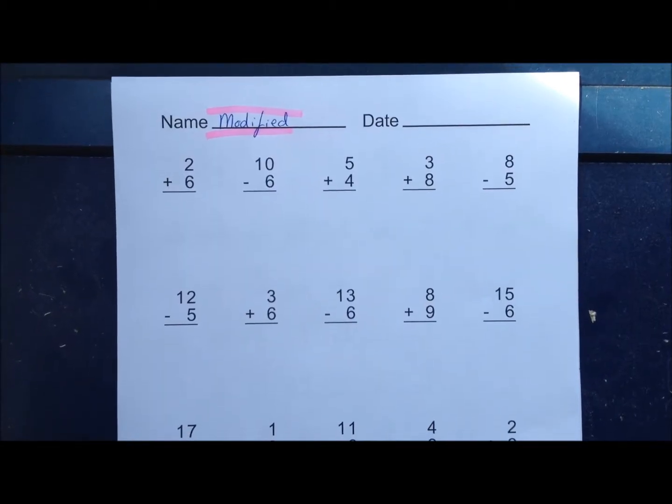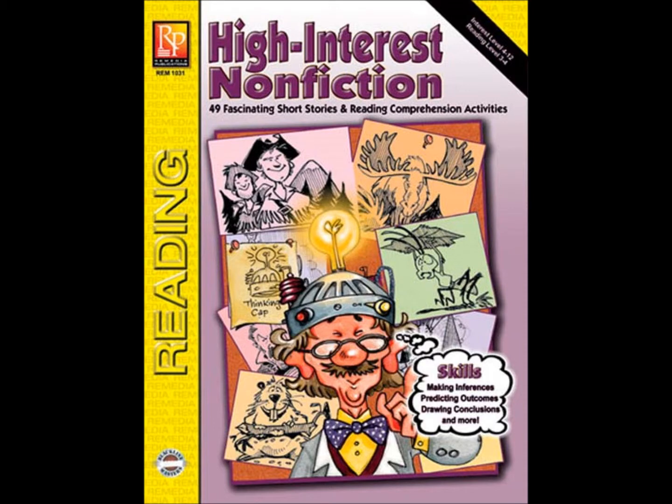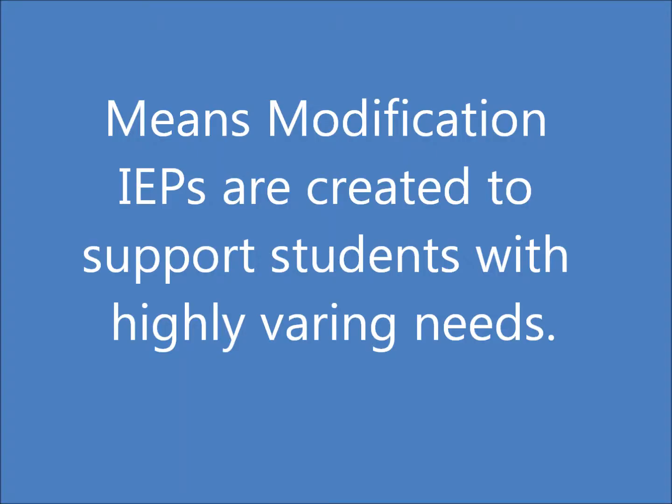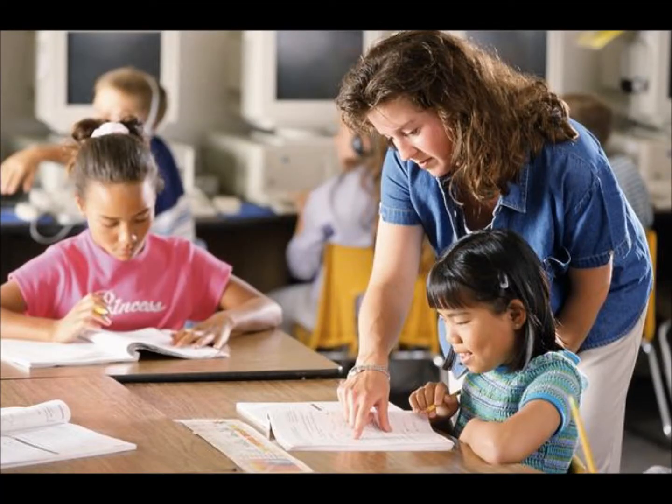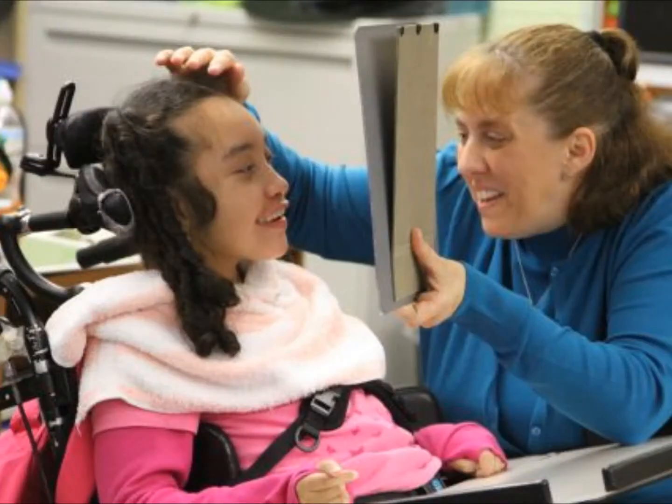They may also seek out supportive teaching tools such as low-level, high-interest resources. Means modification IEPs are created to support students with highly varying needs. For example, a student with a means modification IEP may be fully integrated in the classroom and provided appropriate curriculum and access to an educator assistant, or may have a higher level of need and be placed in an enclosed classroom and provided appropriate curriculum and full-time educator assistant support.